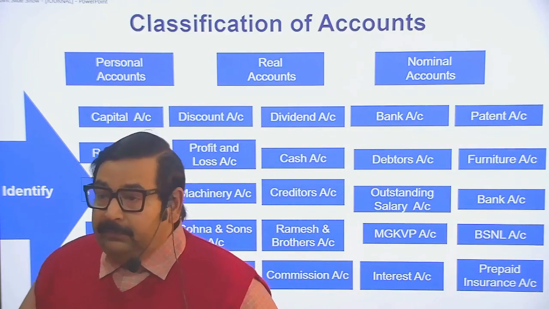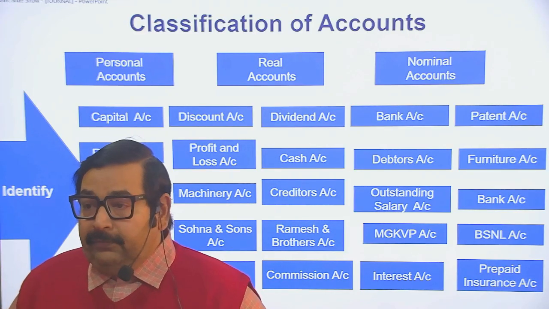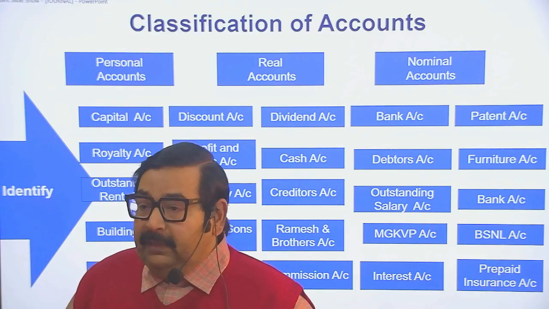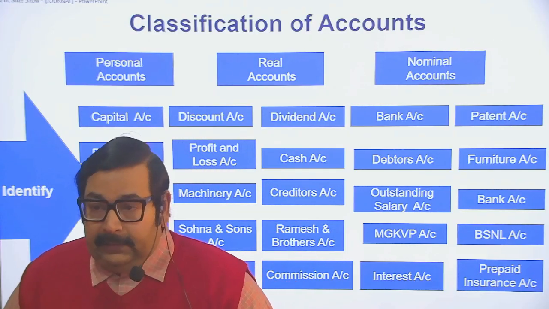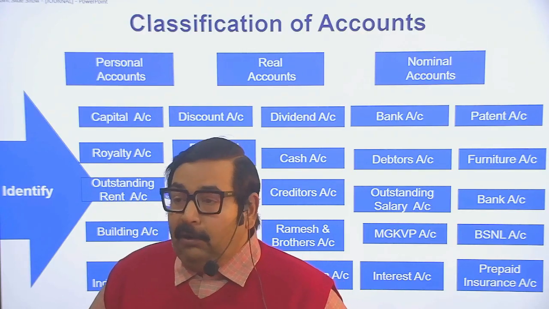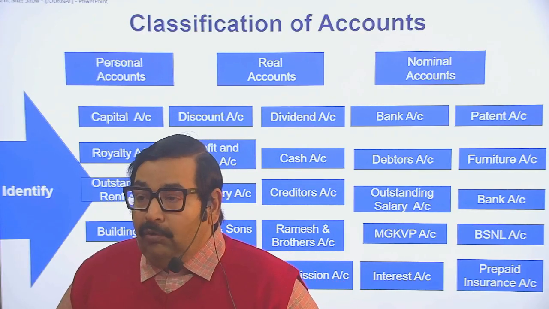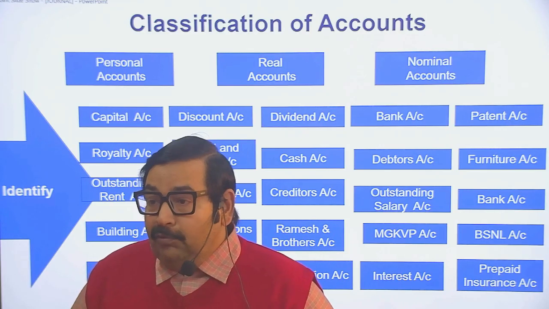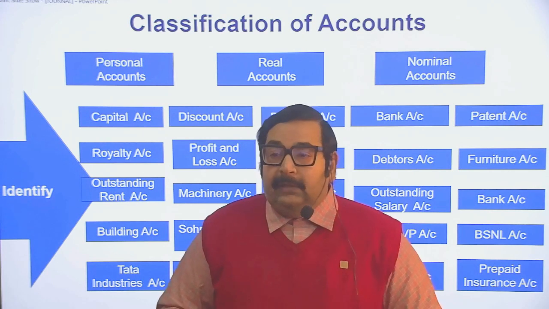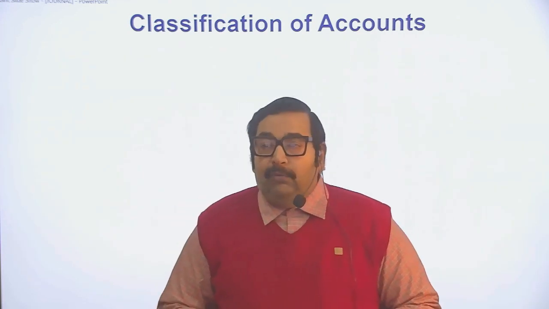Bank account, personal. Debtors account, personal. Outstanding salary, personal. Mahatma Gandhi Kashi Vidyapeeth account is personal. Interest account, nominal. Patent account, real account. Furniture account, real account. Bank account, personal. BSNL account, personal. Prepaid insurance account, personal. These are the identifications of different accounts.